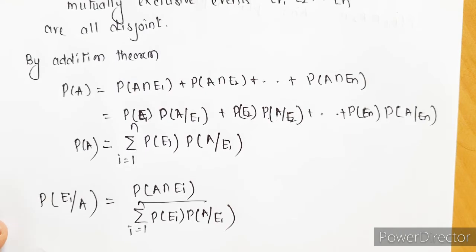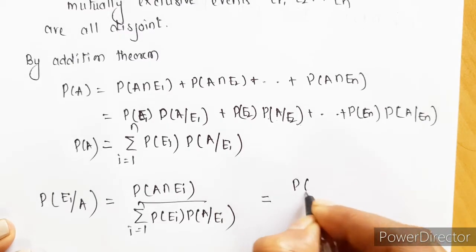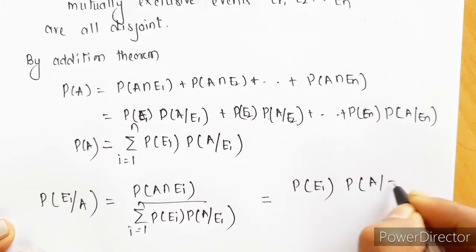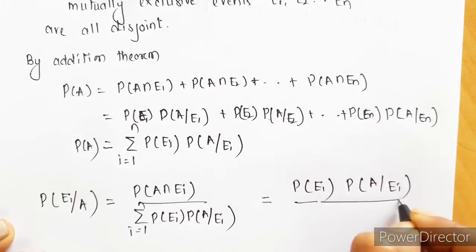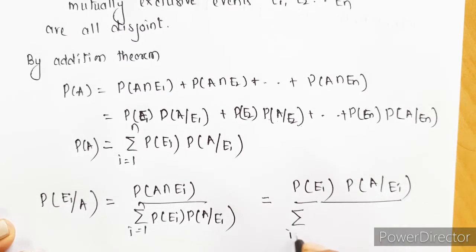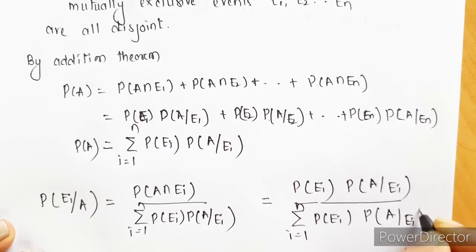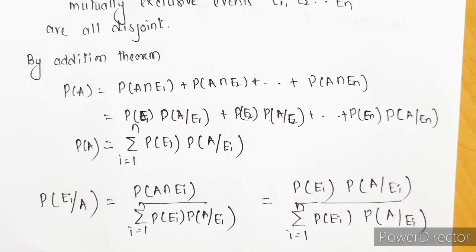Further simplification, again using conditional probability: we can write A intersection Ei as probability of Ei into probability of A given Ei, which we have already discussed during conditional probability. And then the same denominator, i going from 1 till n of probability of Ei into probability of A given Ei. This is nothing but Bayes theorem.